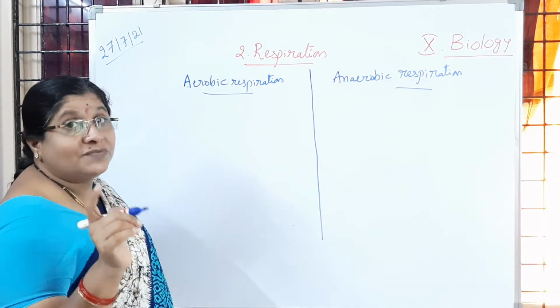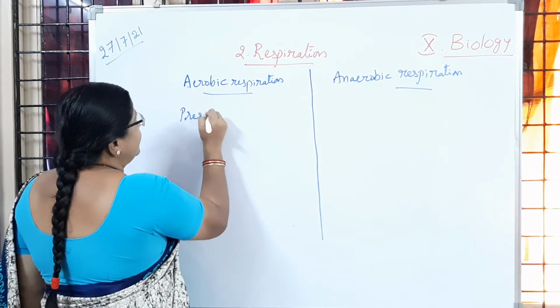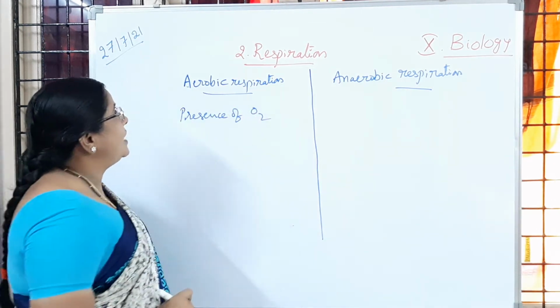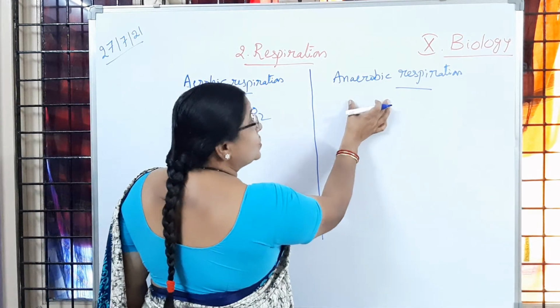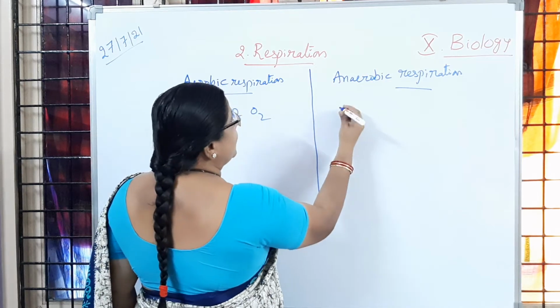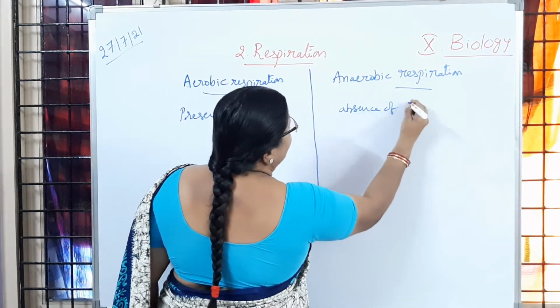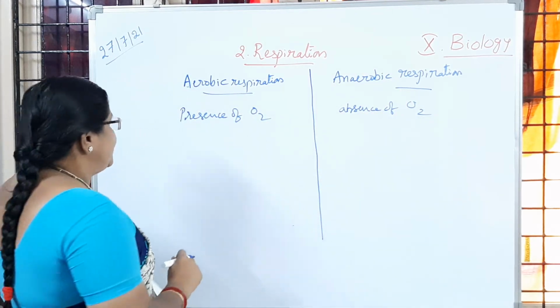Breakdown of glucose in the presence of oxygen is called aerobic respiration. Breakdown of glucose in the absence of oxygen is called anaerobic respiration.